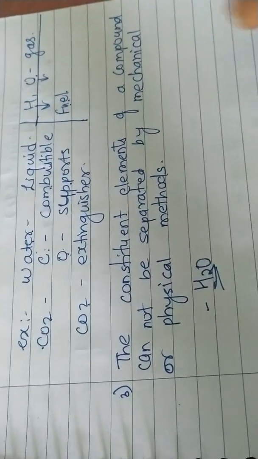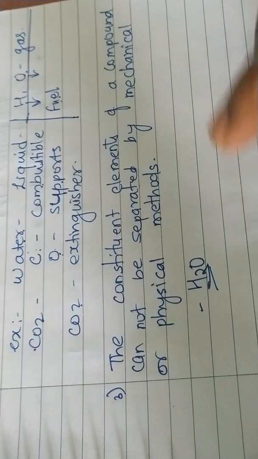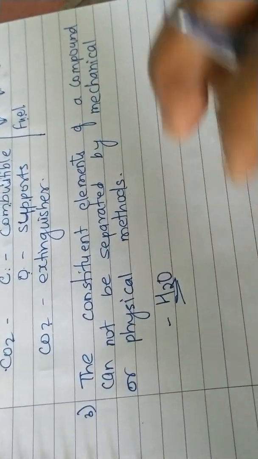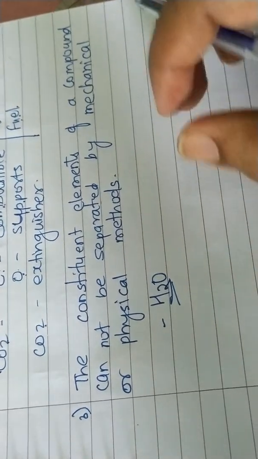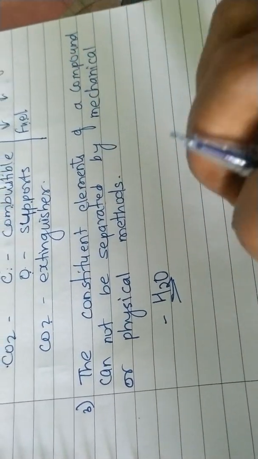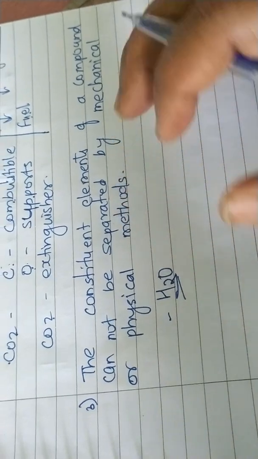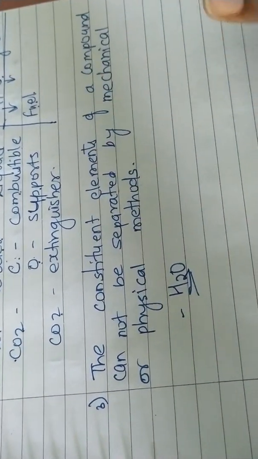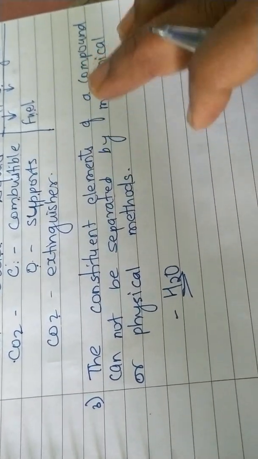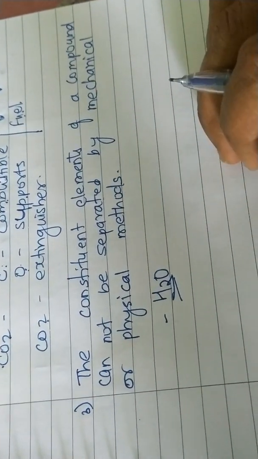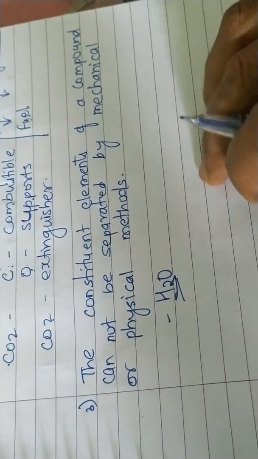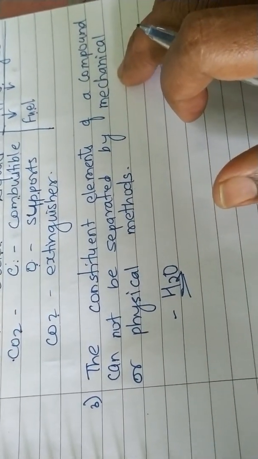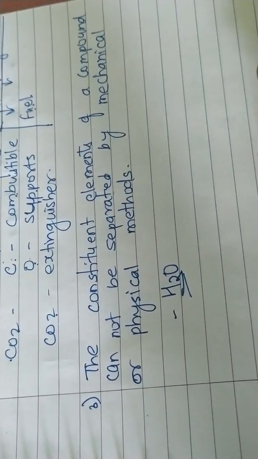Chemical methods like electrolytic decomposition are there. By that method, hydrogen and oxygen can be collected at different electrodes, cathode and anode. There it can be done. That is separation of constituents. But by any physical method, it cannot be separated. The constituents of compounds cannot be separated by any physical or mechanical method; it can be done by chemical methods.